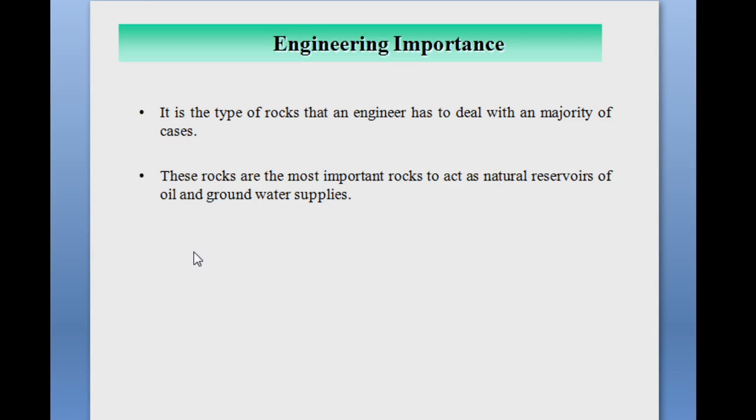These rocks are very important. Sedimentary rocks cover a great part of the earth's crust, about 75% of the surface area of the land mass. So it is the type of rock that an engineer has to deal with in the majority of cases.